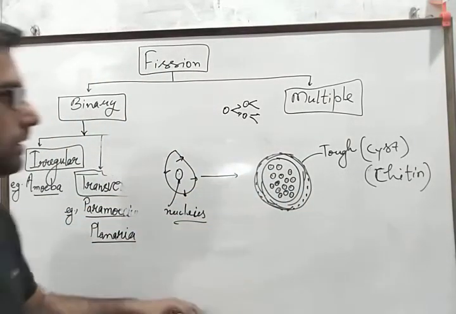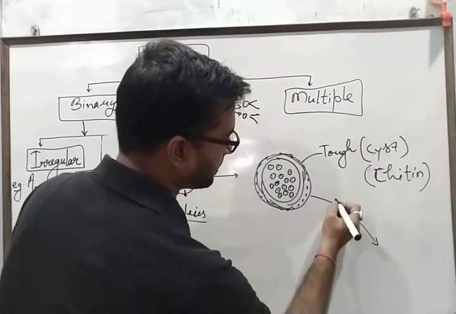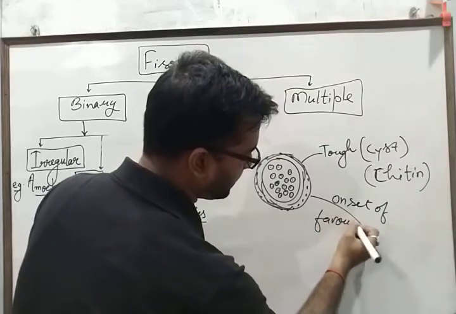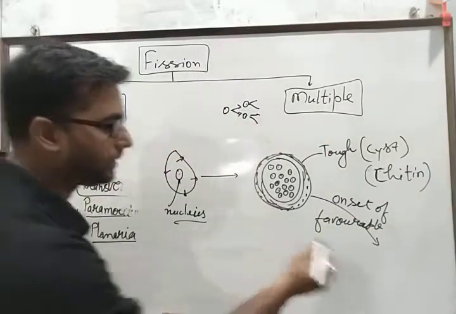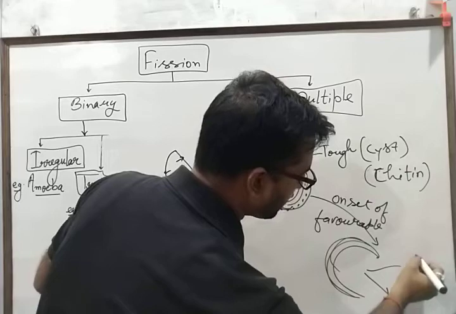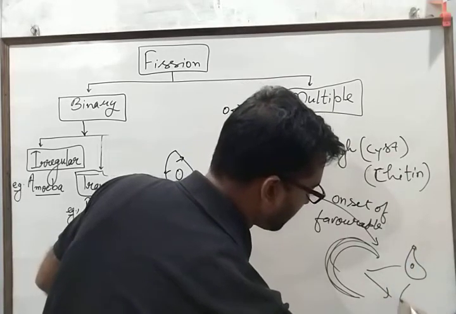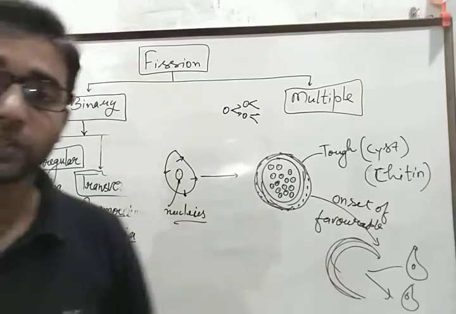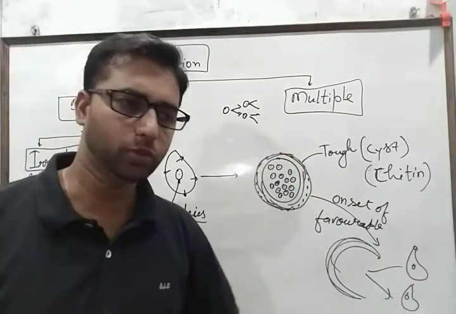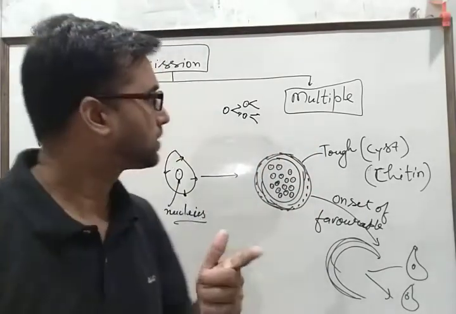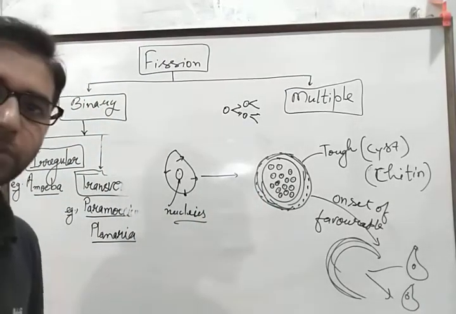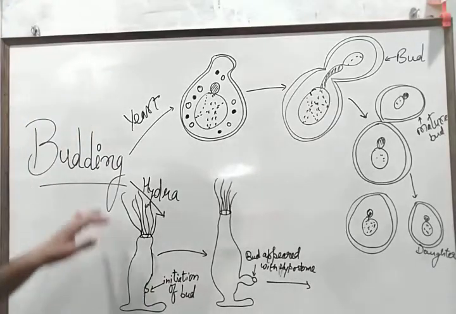And whenever the favorable conditions are set, at the onset of favorable condition, each of the nuclei gets converted into a mature Plasmodium, that is 16 to 32. So this is the multiple fission, and this is the best method to tide over the unfavorable conditions by organisms like Plasmodium and amoeba. Now the next type of asexual reproduction is budding.